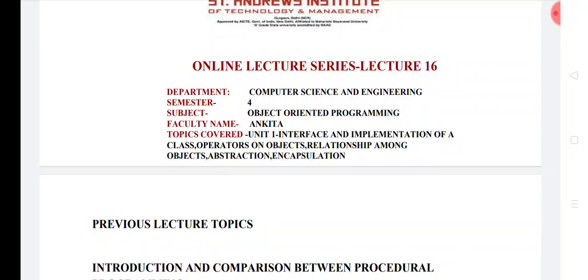Okay, so this was about the interfaces and implementation of classes, and the relationships among classes, or the relationships among objects. There are four types of relationships in the case of objects: inheritance, aggregation, using relationship, and composition relationship.